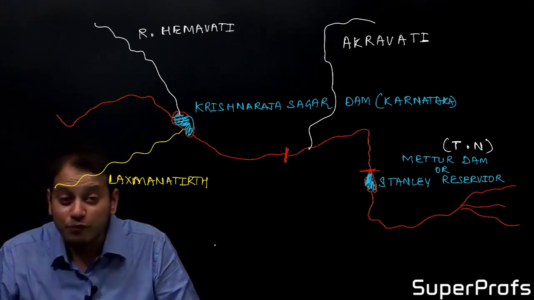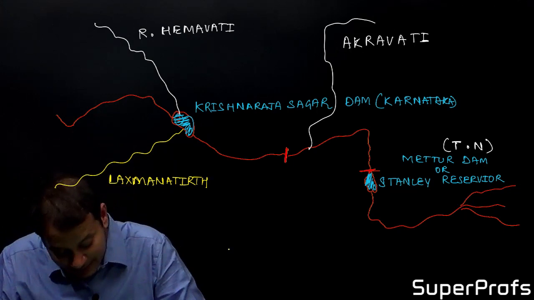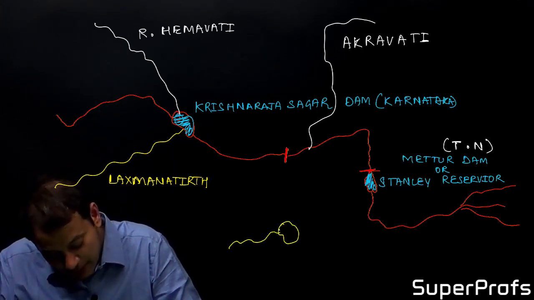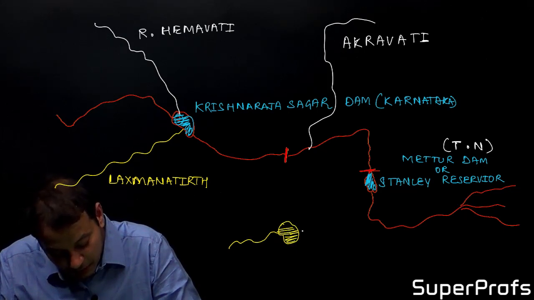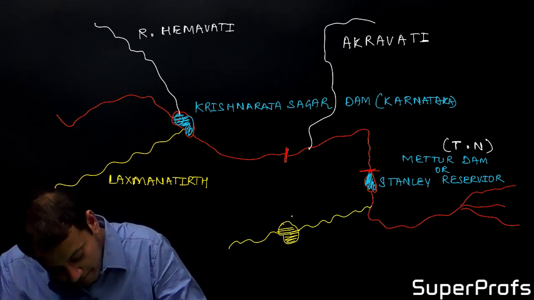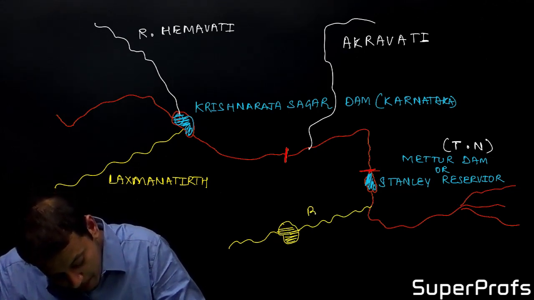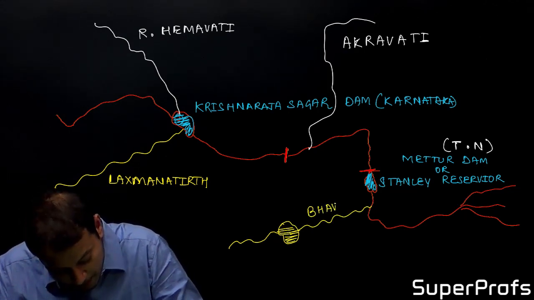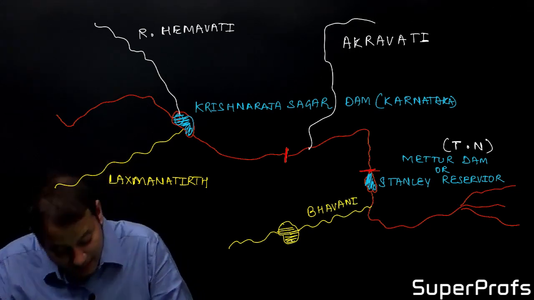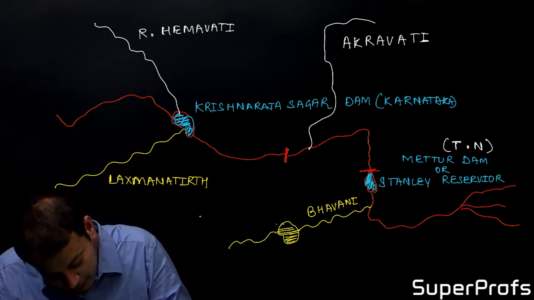The other very important river is river Bhavani, on which the Bhavani Sagar Dam is located. And this dam is the Bhavani Sagar Dam.